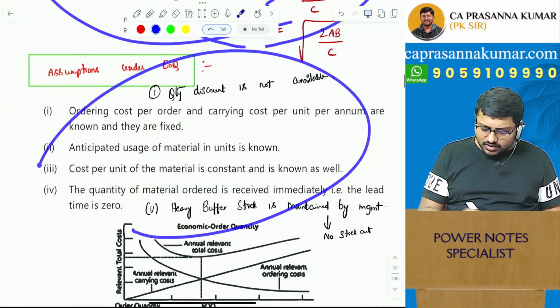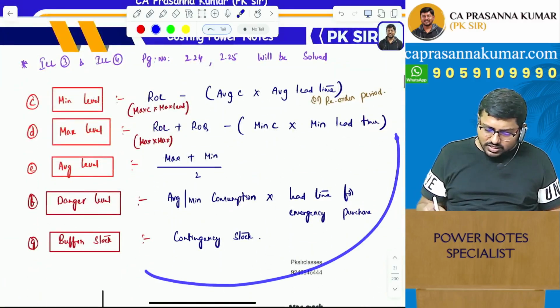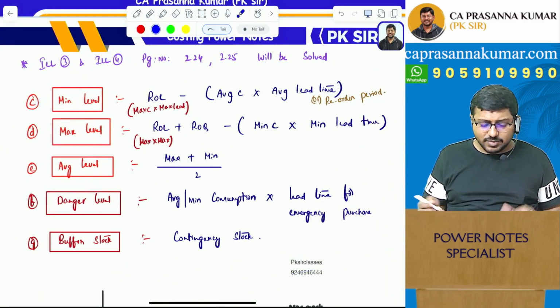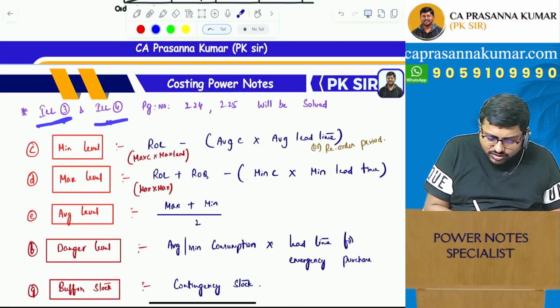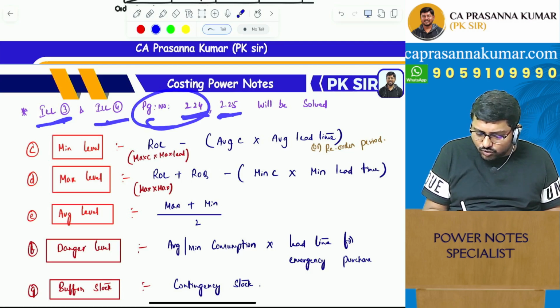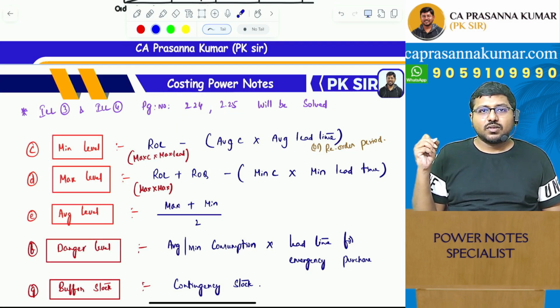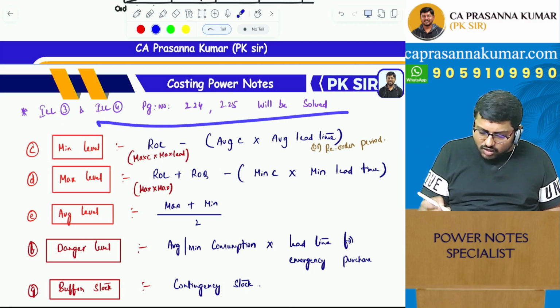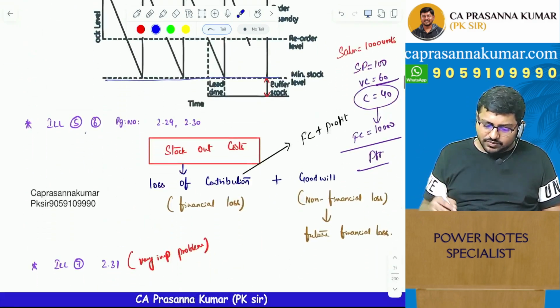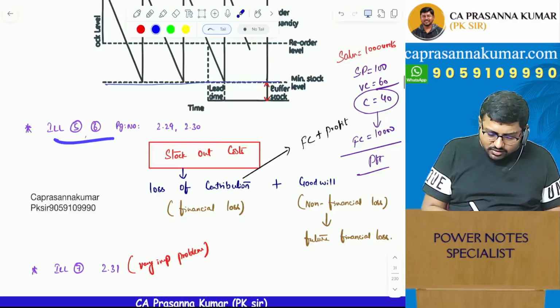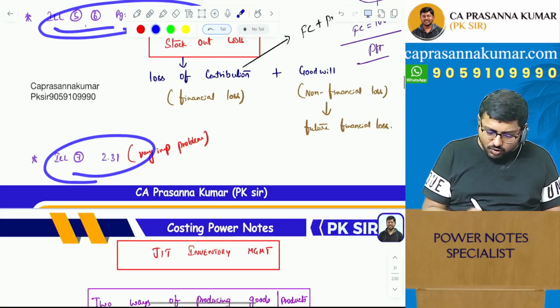Okay, right? And as you can see, Max all the different levels has been explained, and you can see in the middle, illustration 3, illustration 4, page number 2.24, 2.25 will be solved. You got the point? So you solve it and then you continue with the rest of the content. And you go with the content again, solve the problems, content, solve the problems, content.